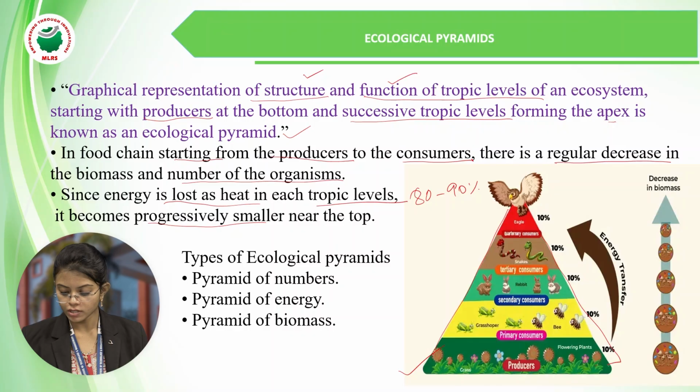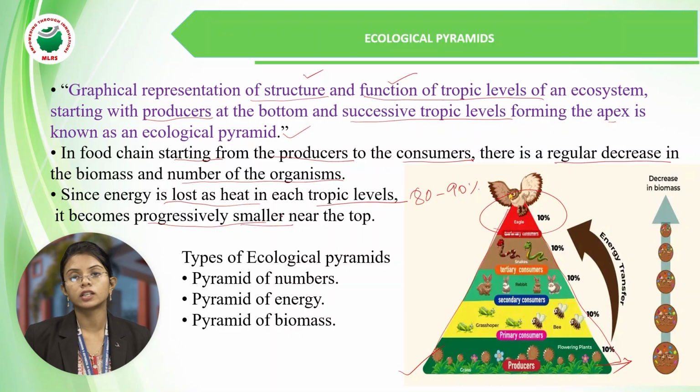If you see the producers, it is a large one, but coming to the upper levels, the biomass will be decreasing, and also the number of organisms in the food chain will be decreasing. So the top level will be smaller, and the bottom level will be bigger.